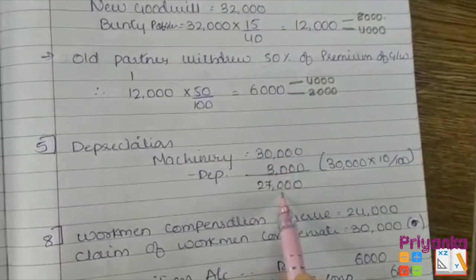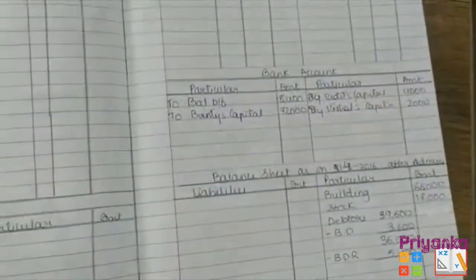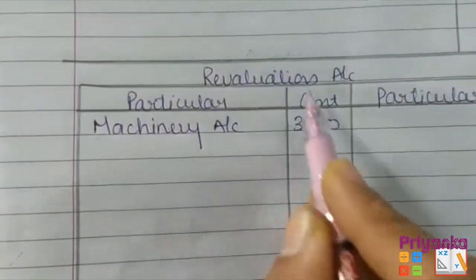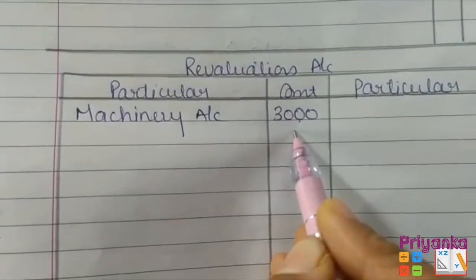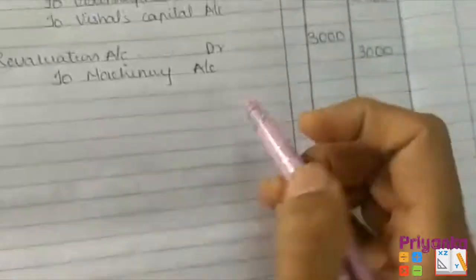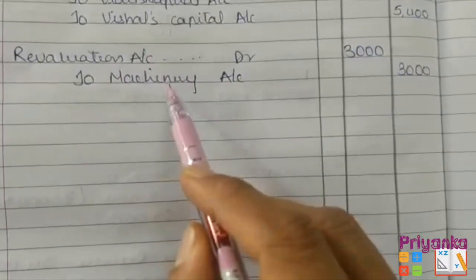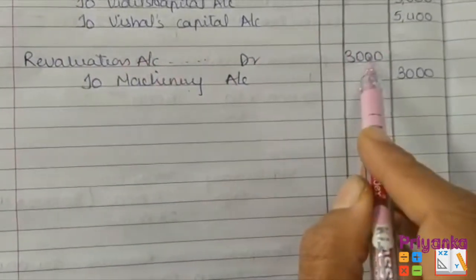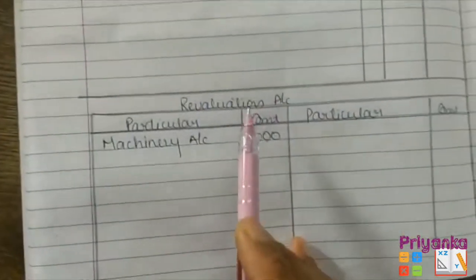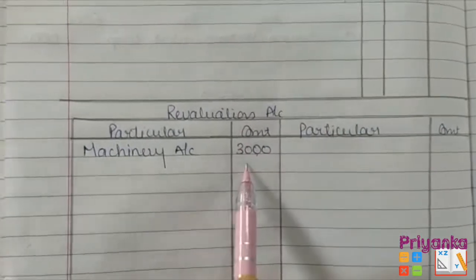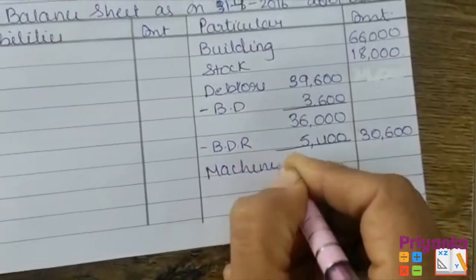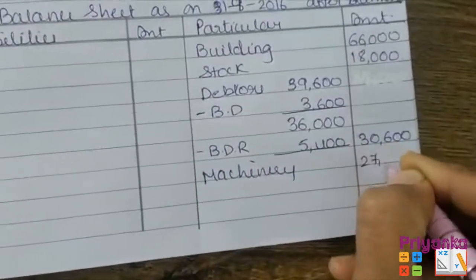So here the machinery value is reduced by 27,000. The first machinery which has been reduced by 3,000, that amount will be written in the revaluation. You can put directly, and if you want to do with the journal entry, the machinery asset is reduced, so it will come at the credit side and the revaluation account will be debited, and in the revaluation account machinery will be written at the debit side. You can write down in your new balance sheet, new value of machinery becomes 27,000.